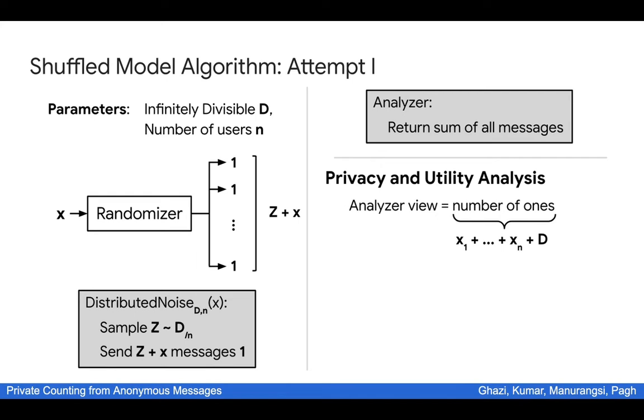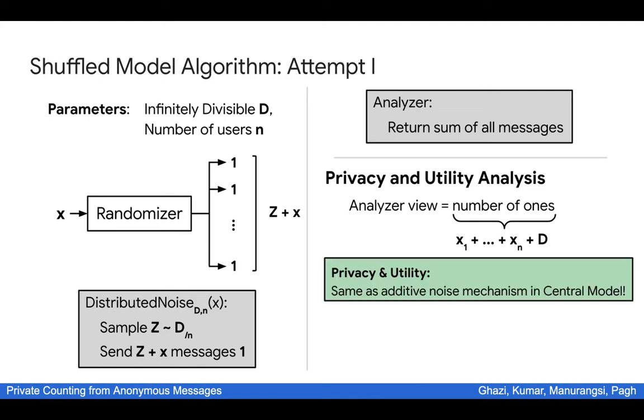And there are n independent copies of this noise, where each of them is sampled from d divided by n. So by the infinite divisibility of d, this sum of noise has distribution exactly the same as d. So from the analyzer viewpoint, the number of ones is exactly equal to the sum of xi plus a noise drawn from d. In other words, in terms of privacy and utility, this algorithm has exactly the same privacy and utility as the additive noise mechanism that adds noise from distribution d in the central model.